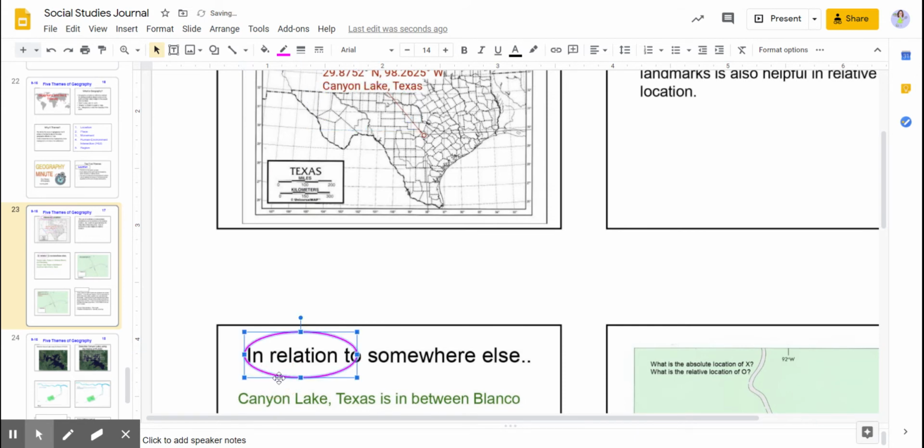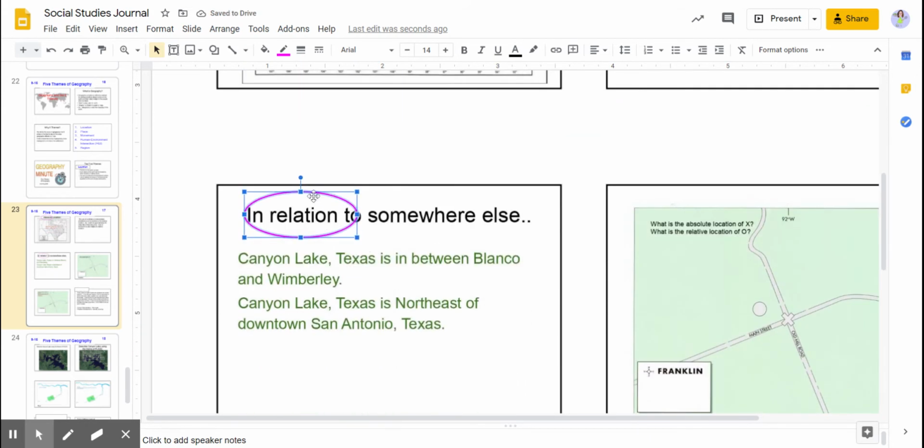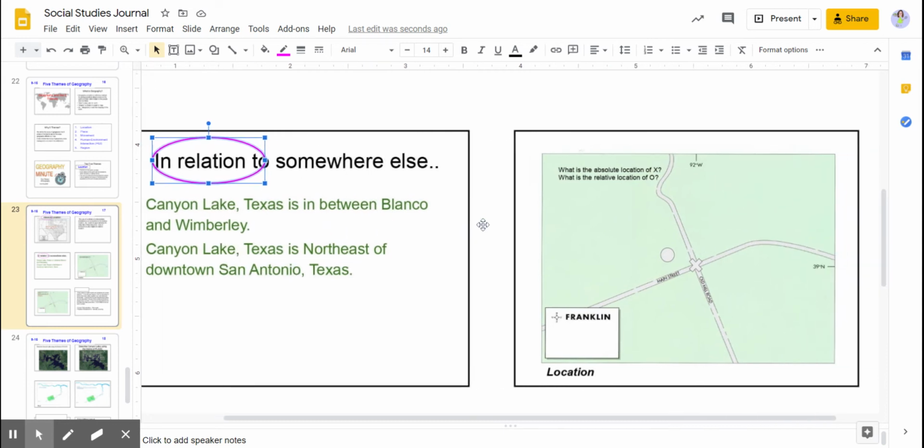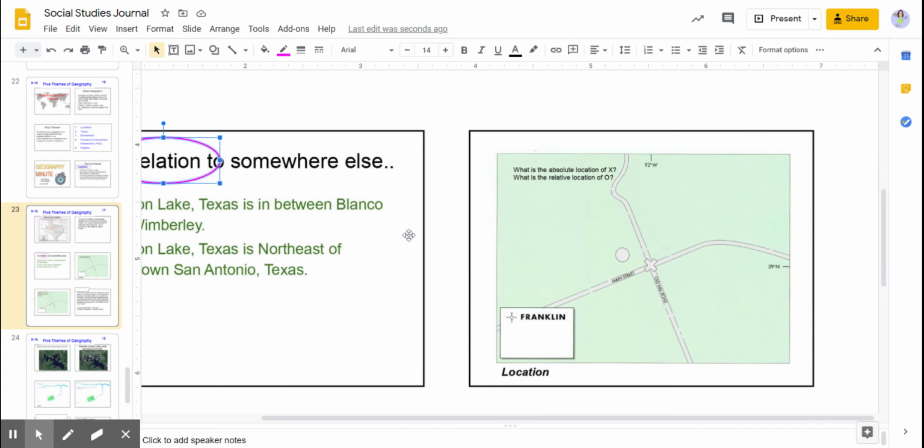relation, aka relative location. Canyon Lake, Texas is in between Blanco and Wimberley. Canyon Lake, Texas is northeast of downtown San Antonio, Texas. So there's no coordinates, there's no exact location when you're talking about relative. You're just comparing to how close it is to other places or in what direction.